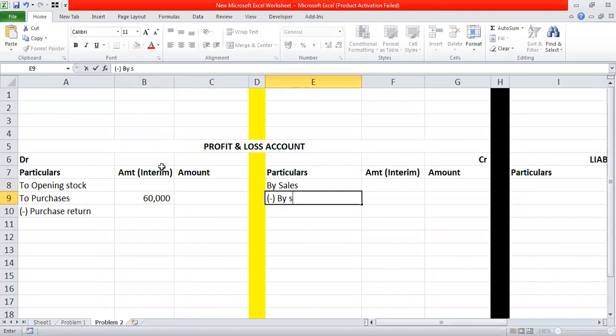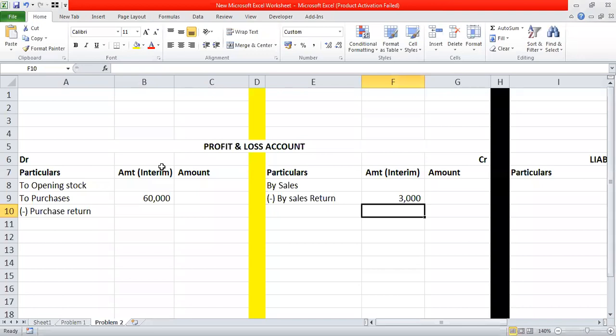Then let's deduct sales return. And what is the value of sales return? It's 3,000. So let me put it as 3,000, but write it into the inner column, because in the outer column we will write the net figure. Are you done? Shall I go to the next element?